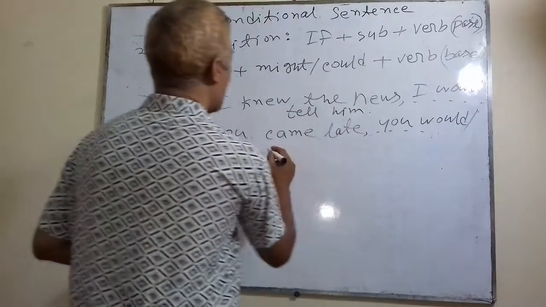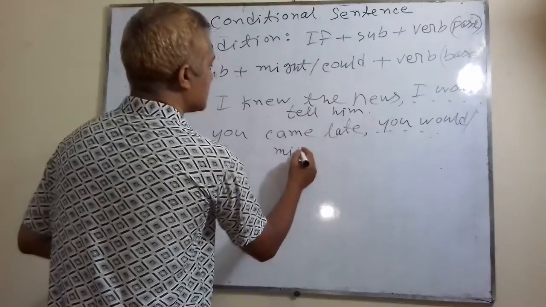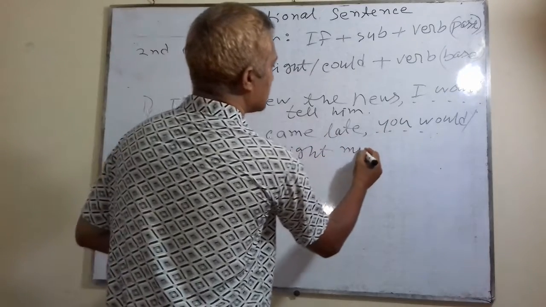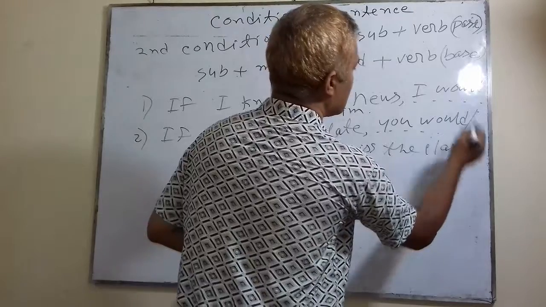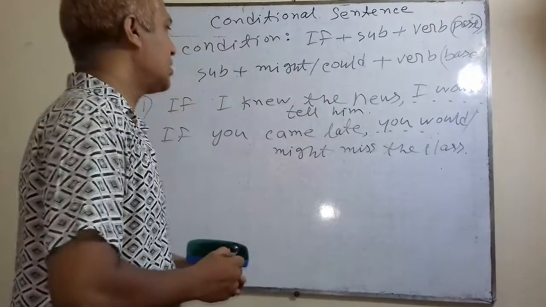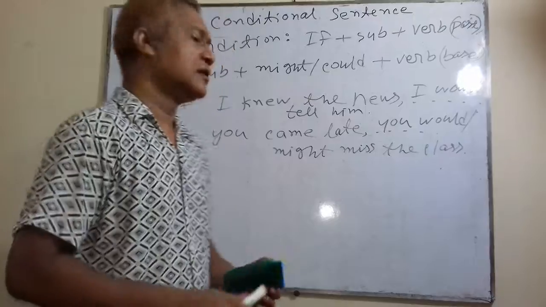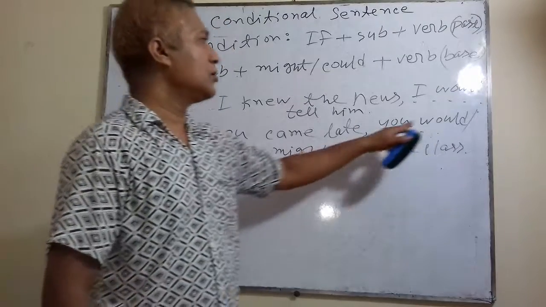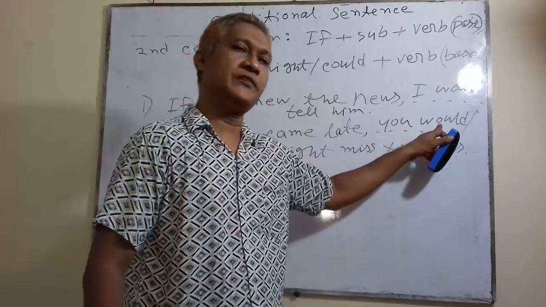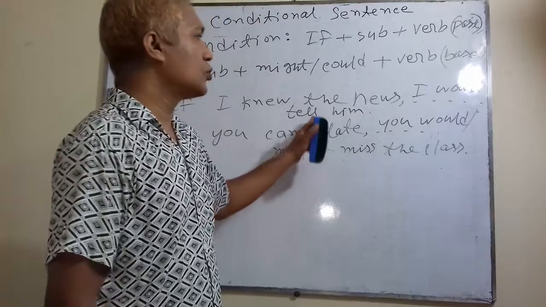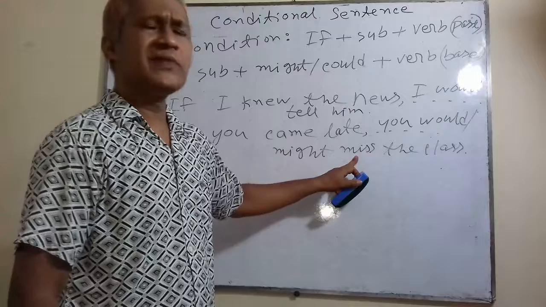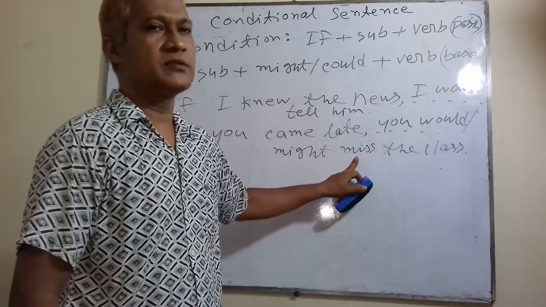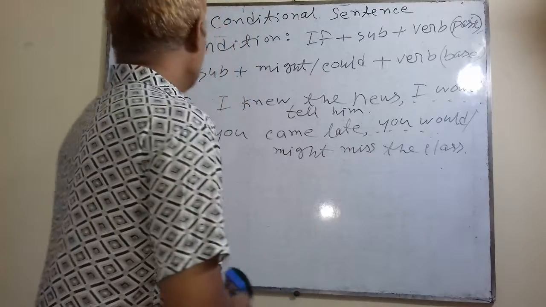You would or you might miss the class. Here, might or would, anyone you can give, and after might or would or could, you must give base form of the verb. Okay, thank you.